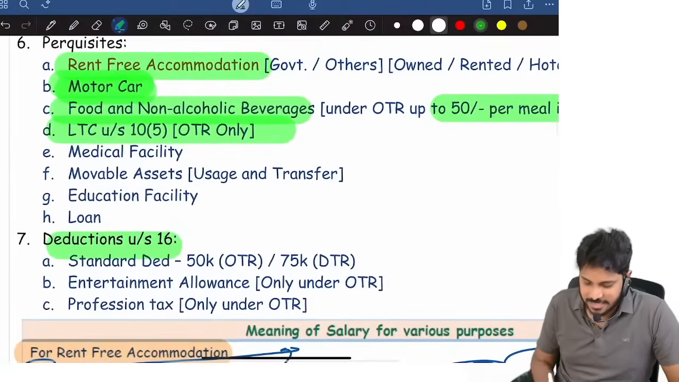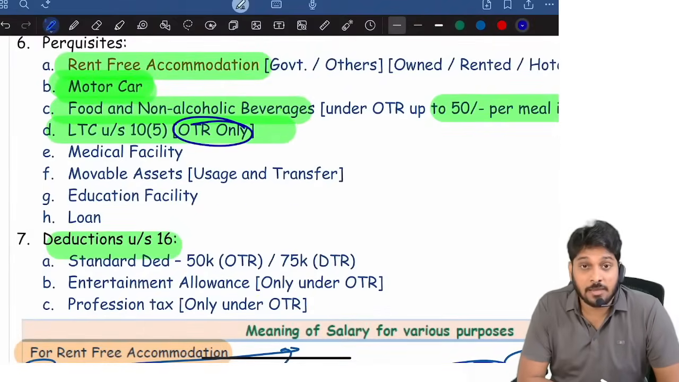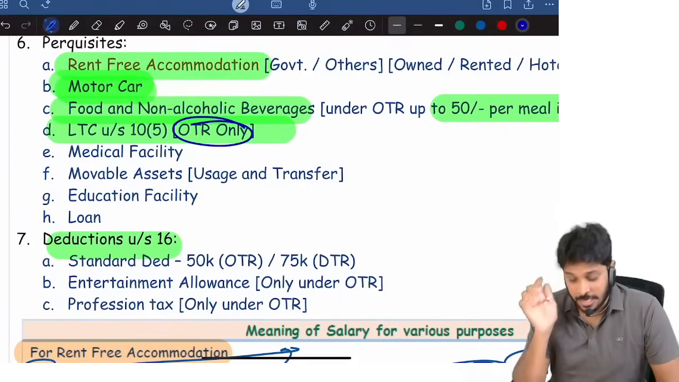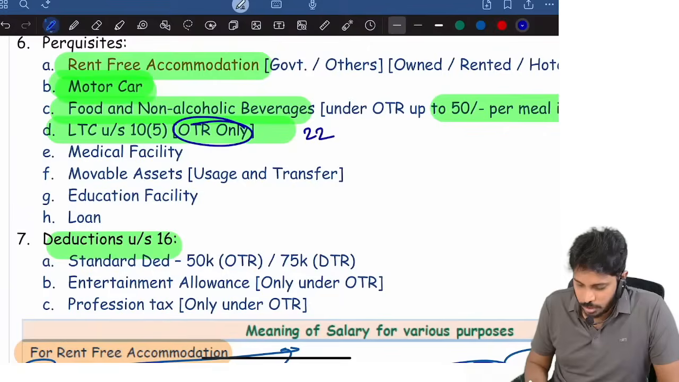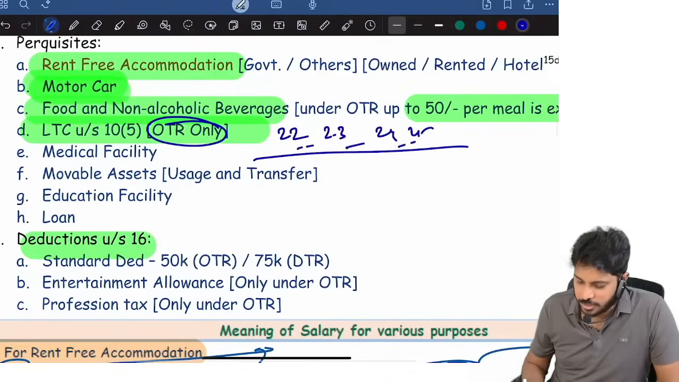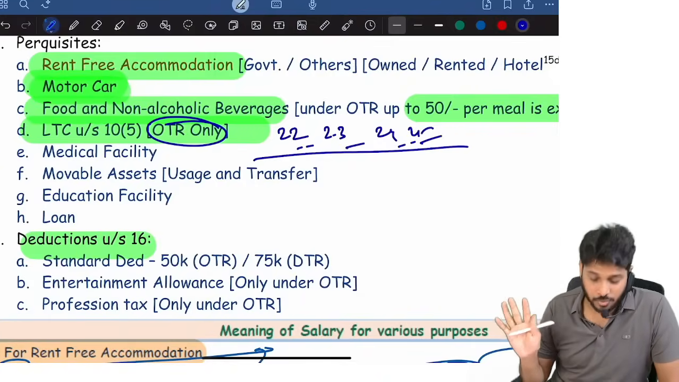Leave travel concession under optional tax regime, 2 trips are permitted. In a block of 4 years, 2 trips are permitted. Right now the block is 2022, 2023, 24, 25. This is the block which is going on right now. Okay, so for your exam, 22, 23, 24, 25, 4 calendar years. Okay, this is the block.